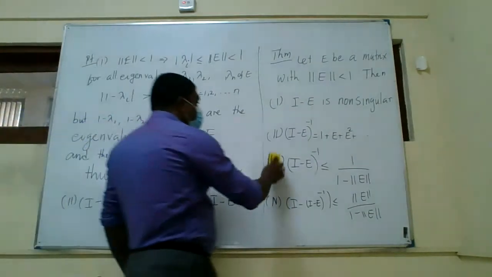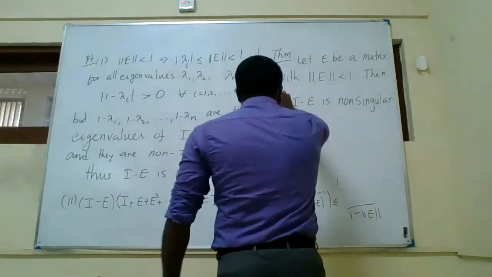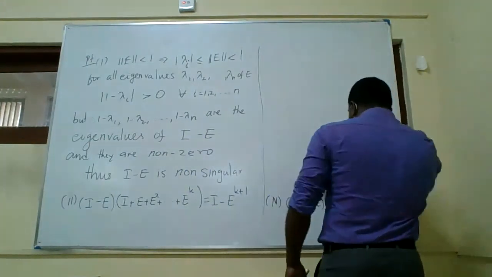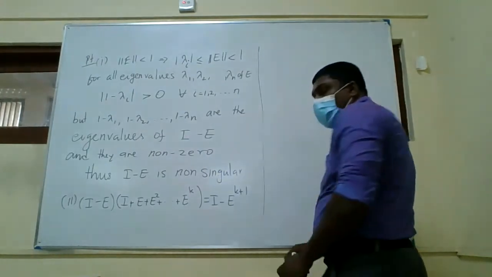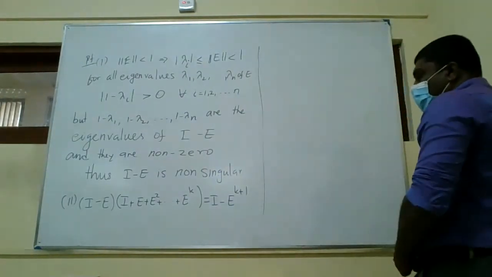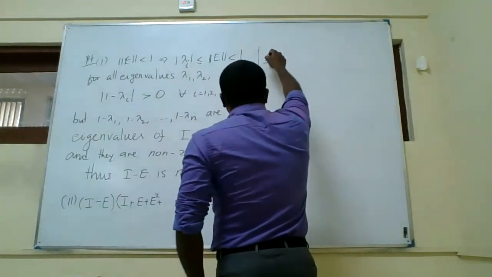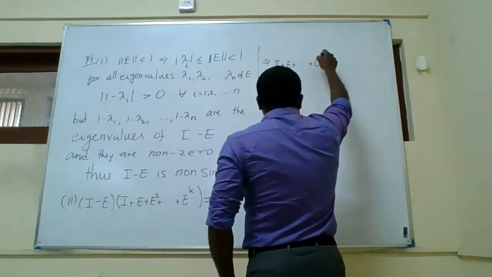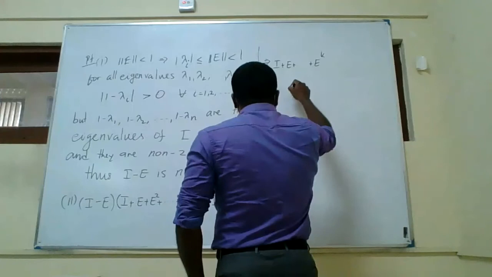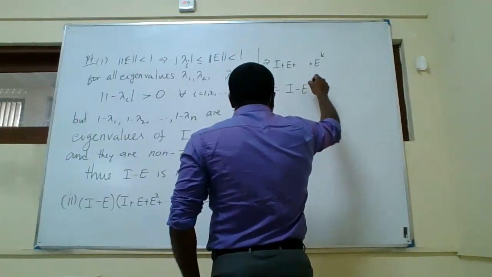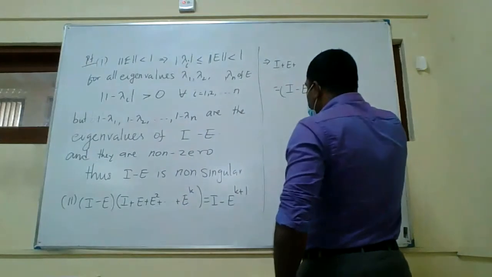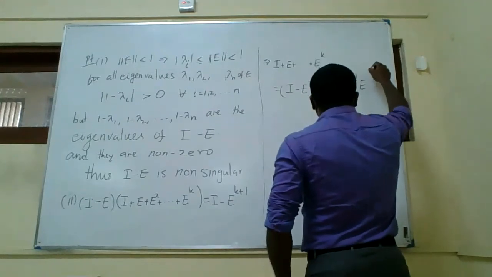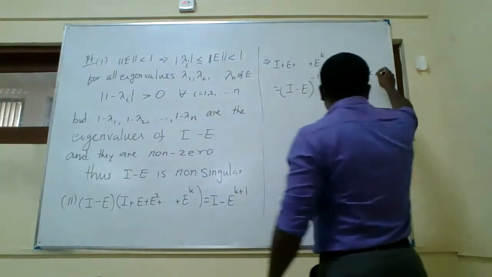I forgot to mention one more result here, but I will mention it here. So from this, what you get is I plus E plus all the way up to E to the k is equal to I minus E inverse minus I minus E inverse E to the power k plus 1.